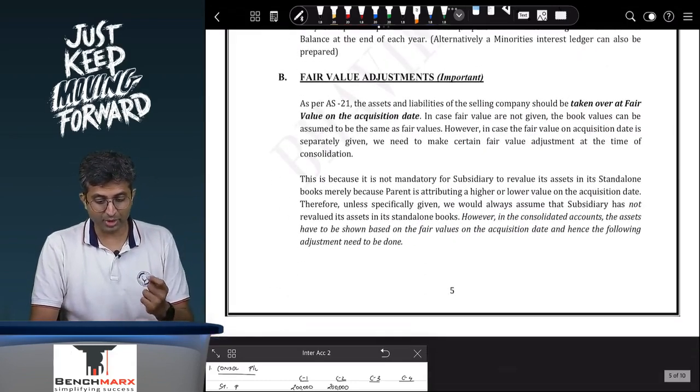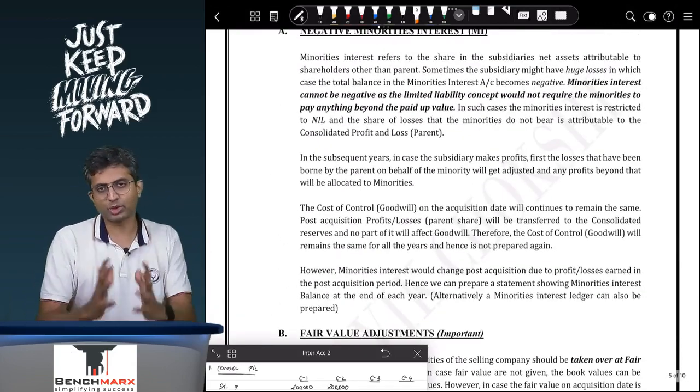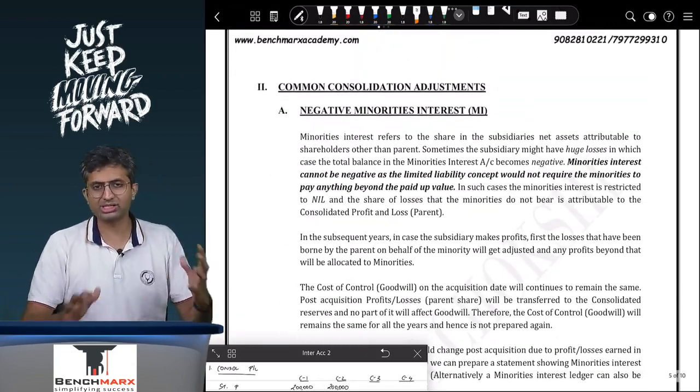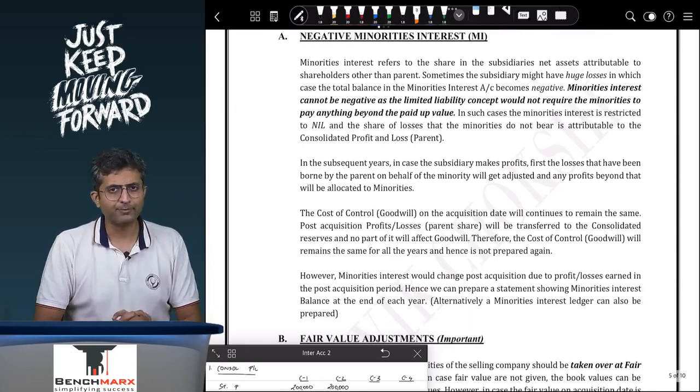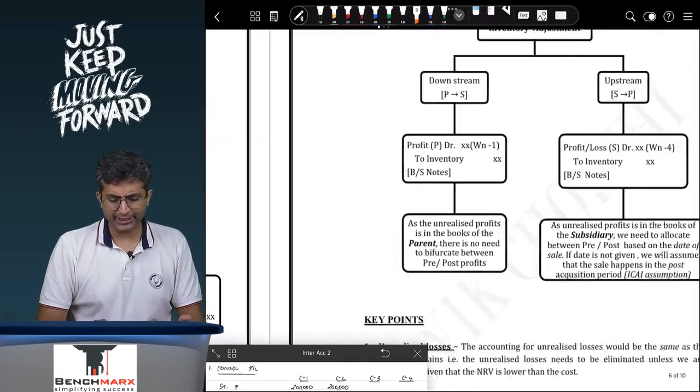We will do full-fledged questions on fair value adjustments, upstream, downstream, dividend, etc. But due to constraints of time, we would probably just discuss the negative minorities over here. You can just refer that concept. Acha. Fair value adjustments.